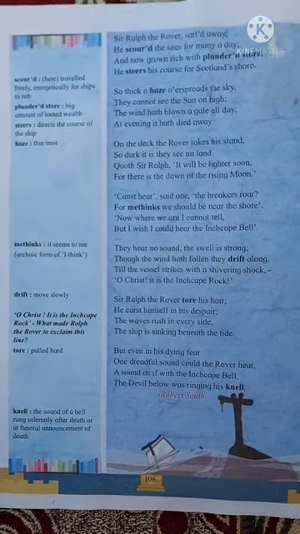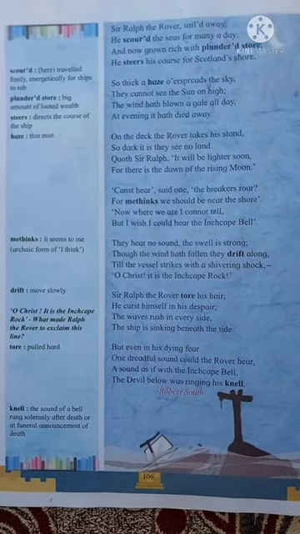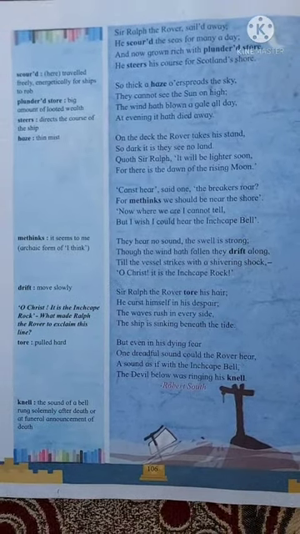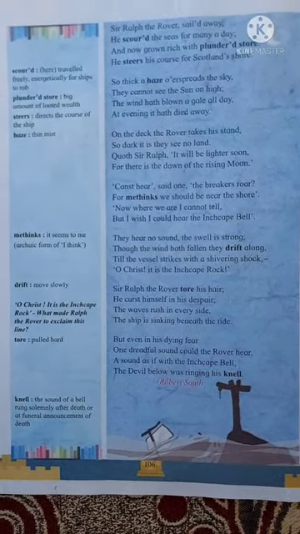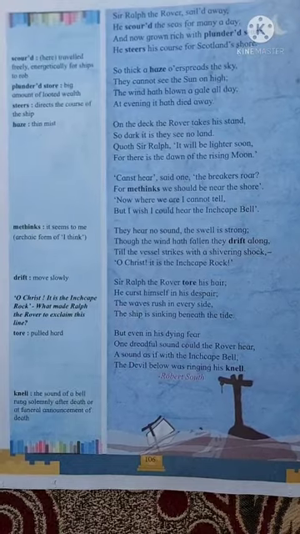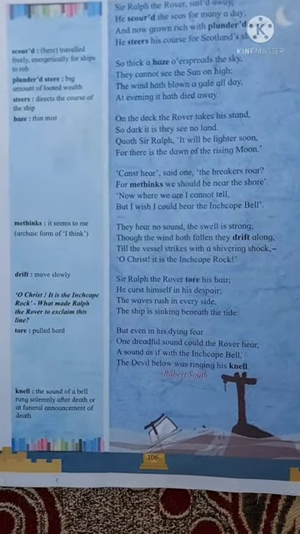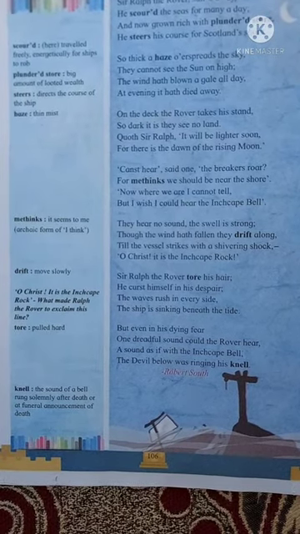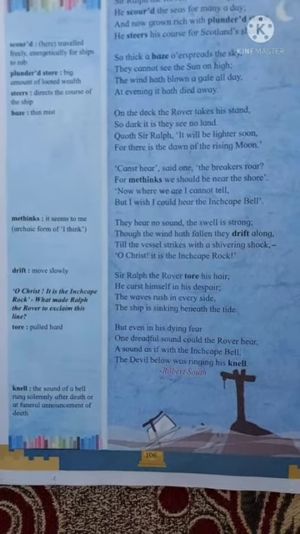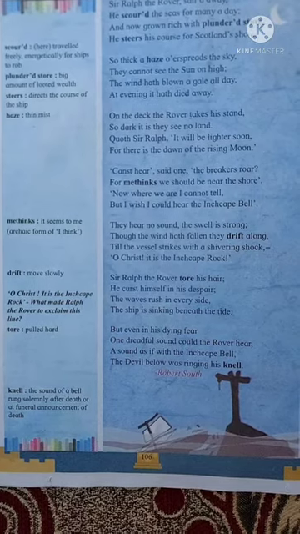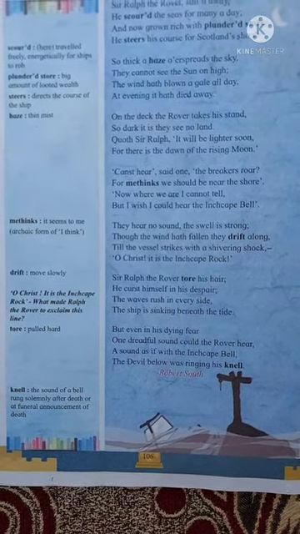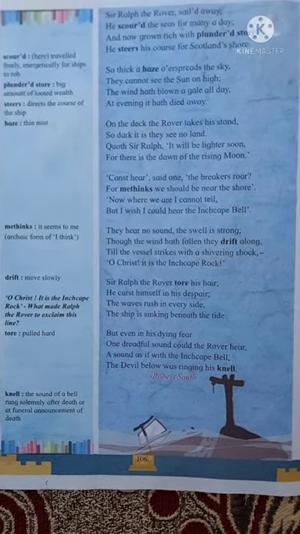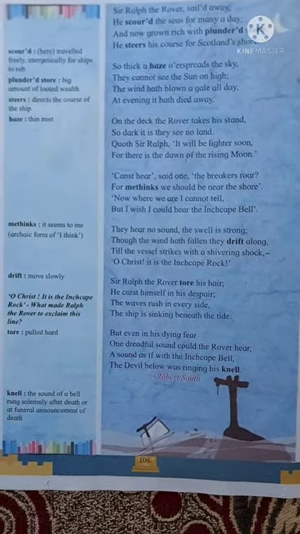According to him, the dawn is about to rise, so the mist would be clear very soon. So he is trying to convince his people on the ship. "Canst hear," said one, "the breakers roar? For methinks we should be near the shore. Now where we are I cannot tell, but I wish I could hear the Inchcape Bell."